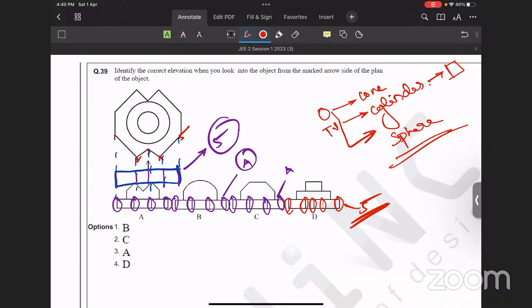Over here, you can find these two figures. These are parts of 2 cylinders. So in this question, we have 2 cylinders and a polygon. So option B is right.